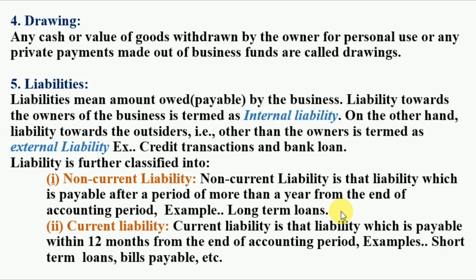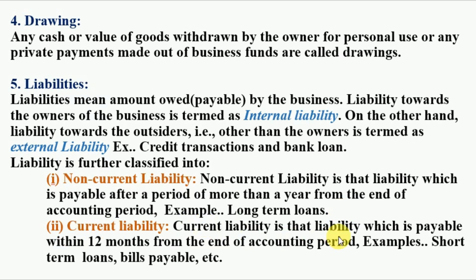So you will pay that amount of debt over more than a year. That may take 5 years, 6 years, 7 years, isn't it? So that liability is known as non-current liability. Okay. Now comes towards the current liability.